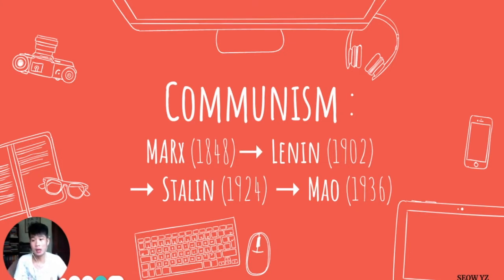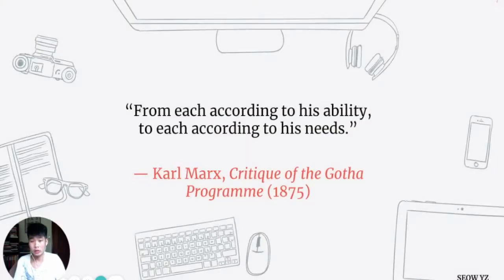So, what is this idea of communism? What does it mean? So let's find out. The first and most important sentence you need to know about communism is this quote by Karl Marx. Karl Marx is a German thinker in the 19th century, hanging out in Parisian cafes. His ideas are spreading across Europe, and he says, from each according to his ability, to each according to his needs. Pause the video for a second and think. What does this sentence mean to you?